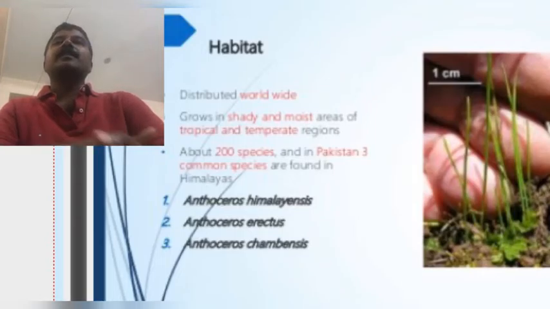The common Indian species are Anthoceros erectus, Anthoceros cryptus, Anthoceros himalayensis, Anthoceros dixitii and Anthoceros shivanandini.